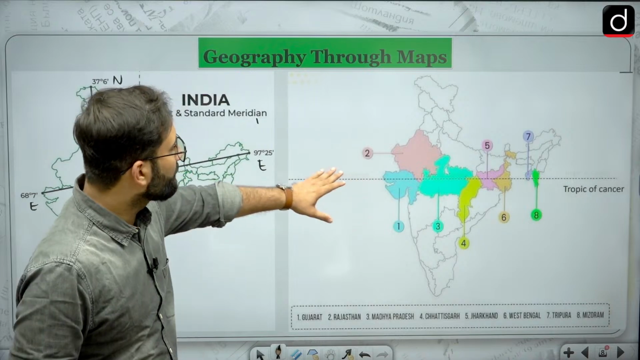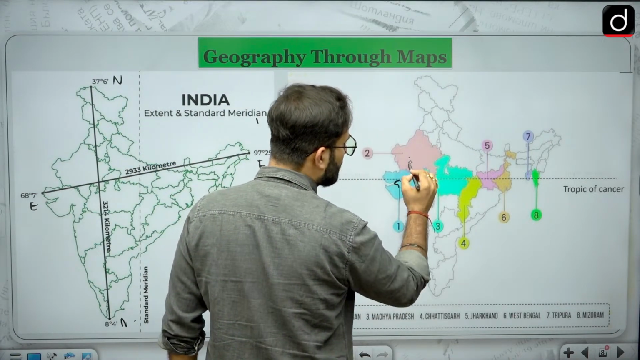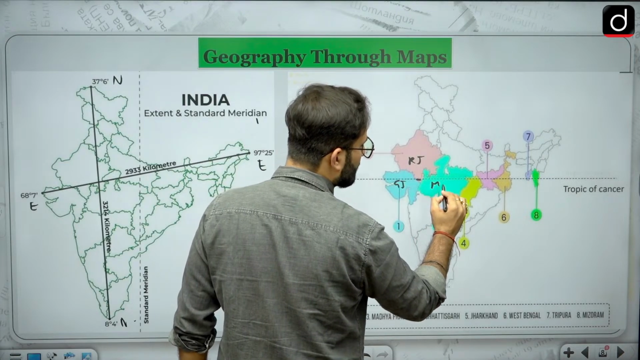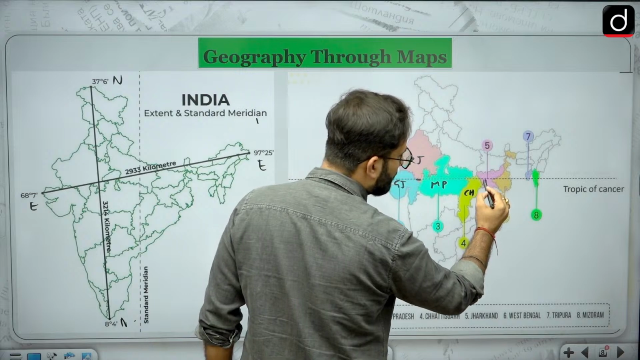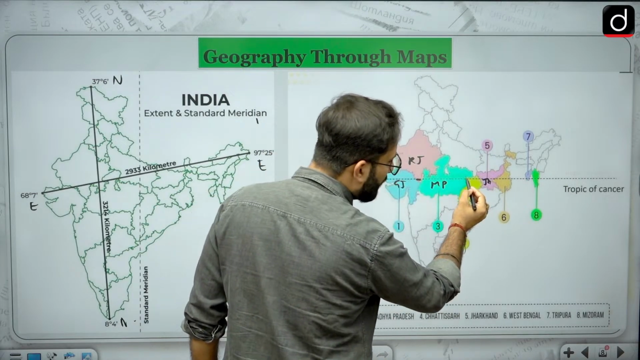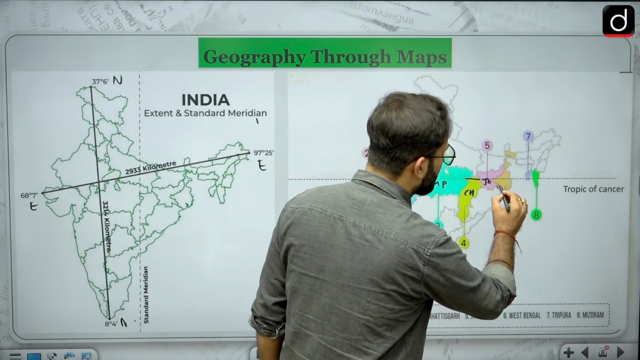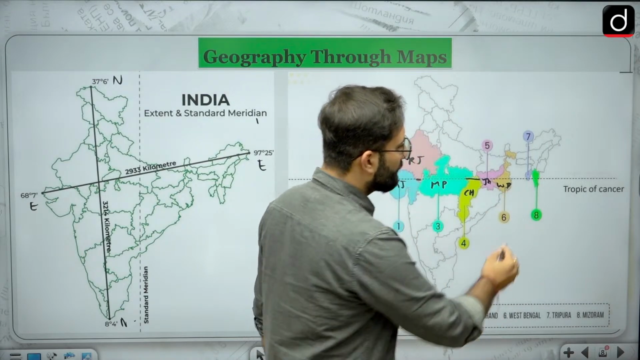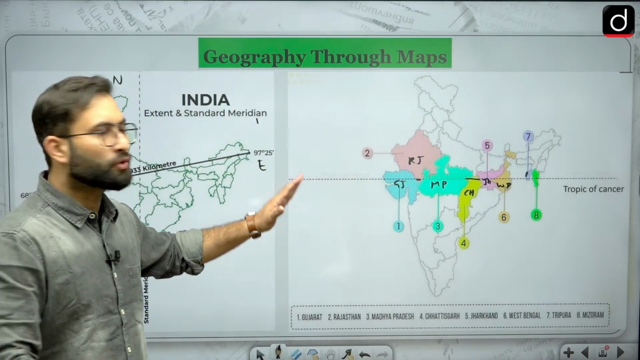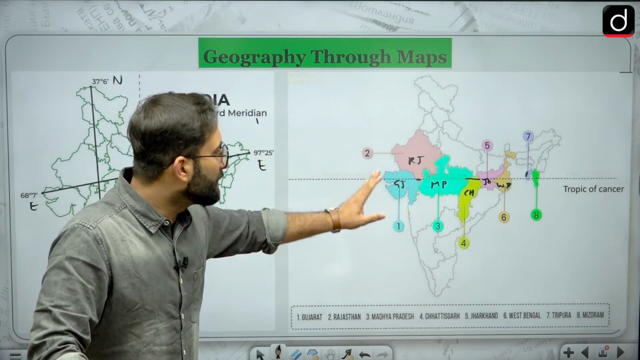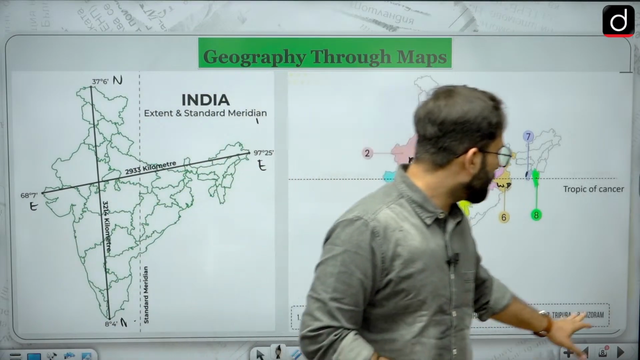Let's see, one is your Gujarat, second is some part of Rajasthan over here. Okay, then Madhya Pradesh, Chhattisgarh. And here some part of Jharkhand. You can say that from the center, some part of Chhattisgarh and through the center of the Jharkhand over here. Then West Bengal. Okay, we have Tripura over here and Mizoram. Now these are the states through which Tropic of Cancer is passing. So please remember that. Again, that is Gujarat, Rajasthan, Madhya Pradesh, Chhattisgarh, Jharkhand, West Bengal, Tripura and Mizoram.